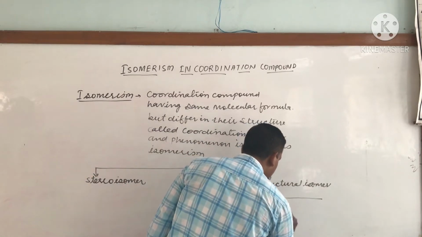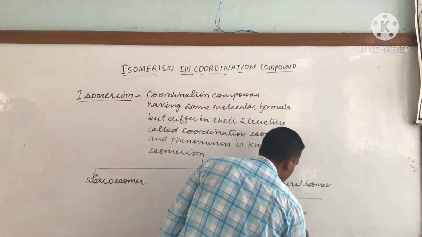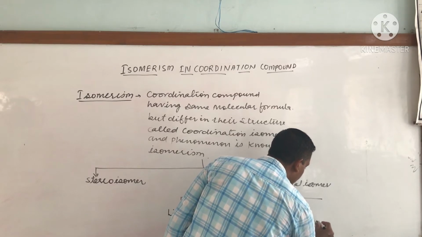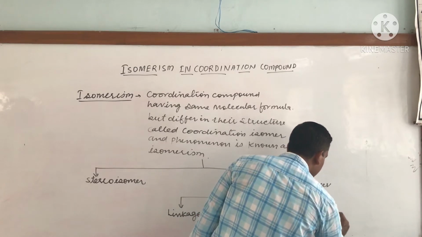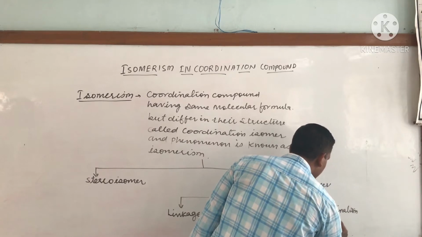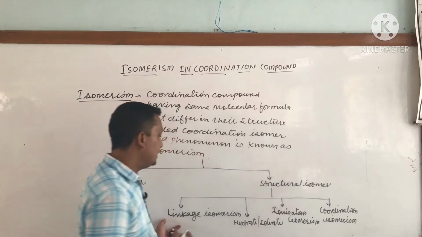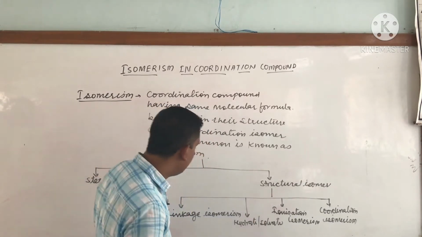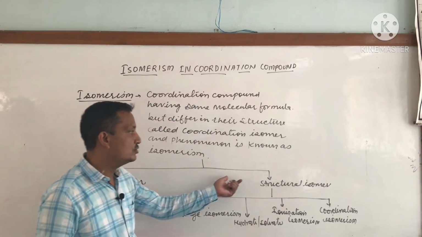Next one is ionization isomerism, and next coordination isomerism. So linkage isomerism, hydrate isomerism, ionization isomerism, and coordination isomerism are the main or important structural isomers.